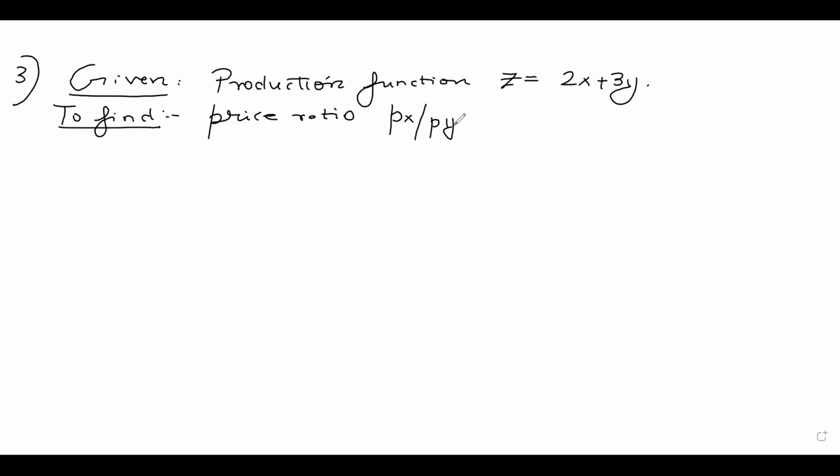So we need to find out the price ratio px by py such that the corner solution in y is possible. When I say corner solution in y, it means my x is equal to 0.